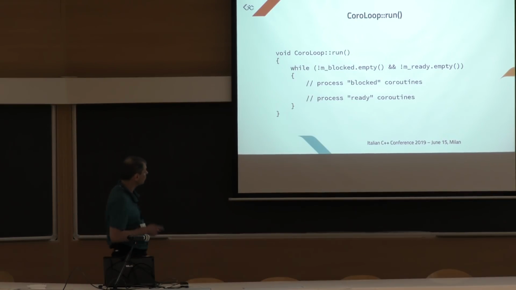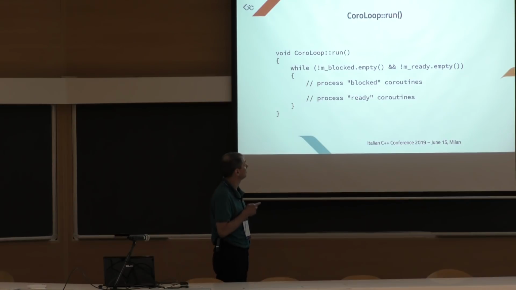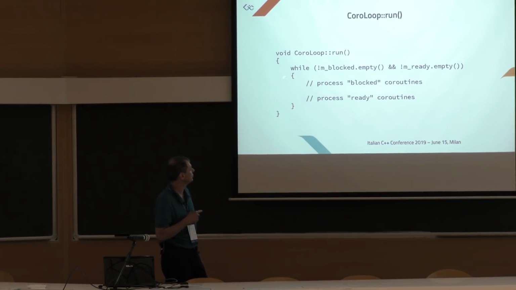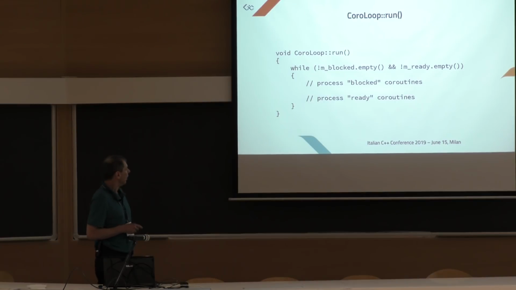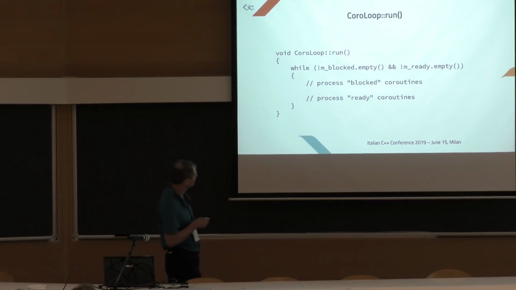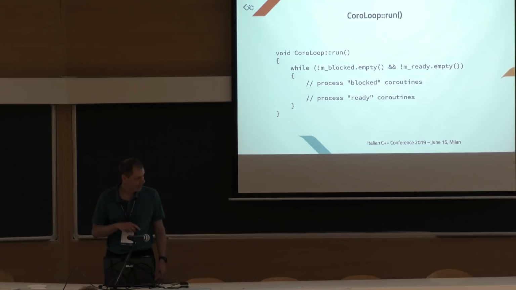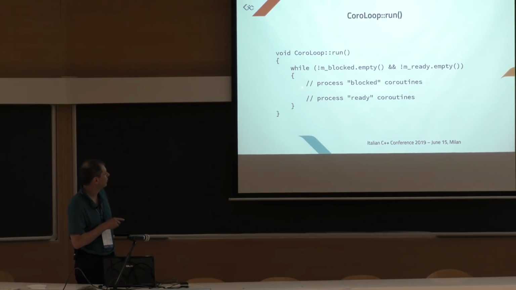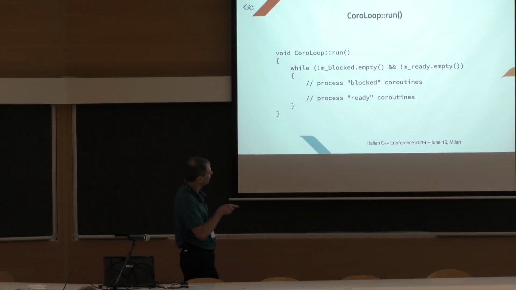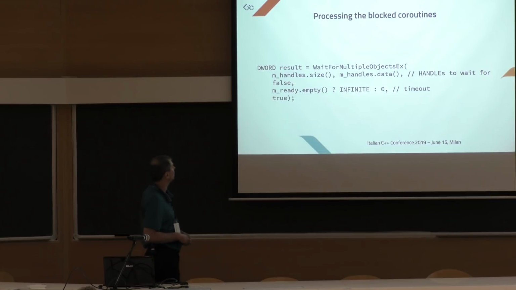Now we come to the coro loop run function, which is more interesting. It's a loop, so it starts with a while. The loop is executed as long as we have at least one coroutine to work on, so at least one blocked or at least one ready. Oh, it should be an or there, not an and. Then we go on with processing the blocked coroutines and then processing the ready coroutines. Let's see the first one, processing the blocked coroutines.